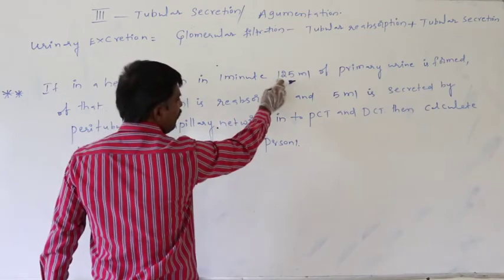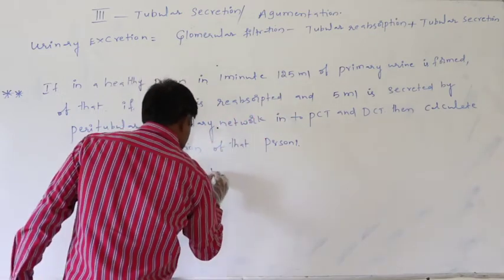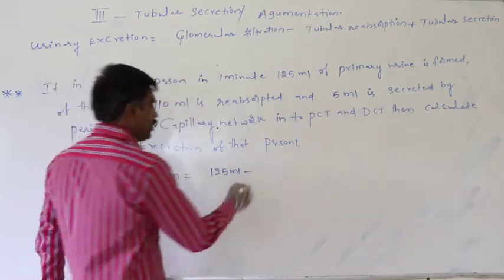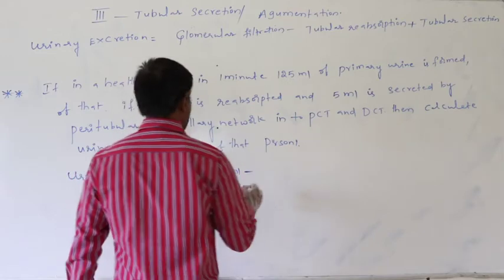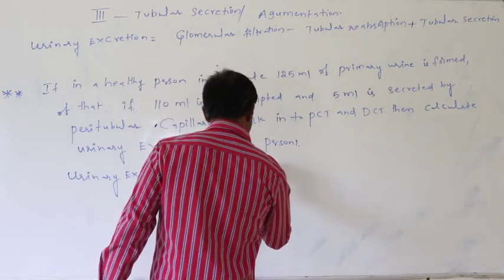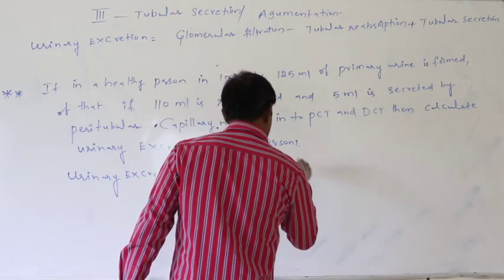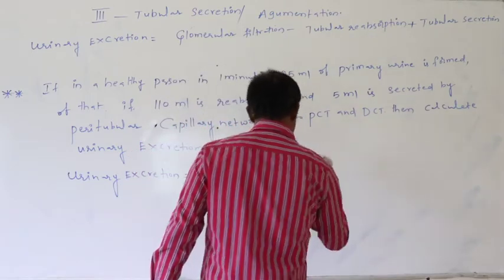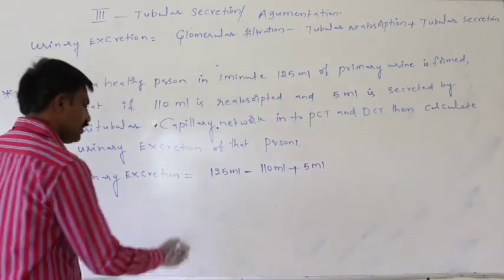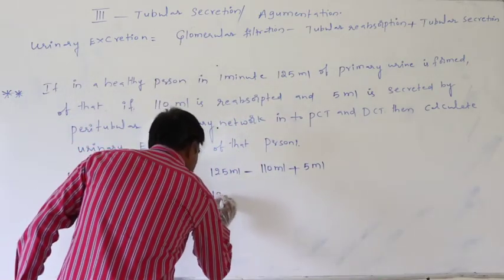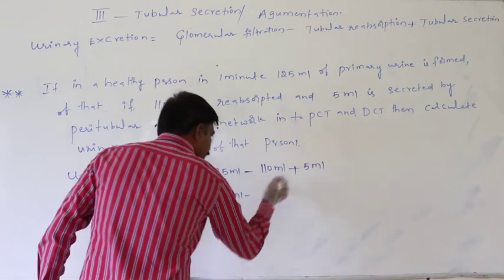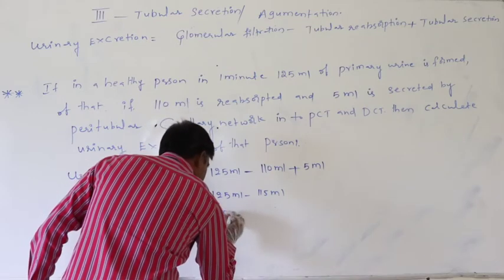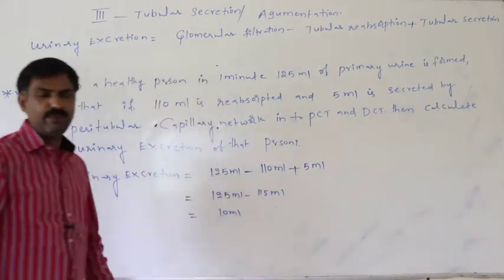this is the glomerular filtration, that is 125 ml minus tubular reabsorption, that is 110 ml plus tubular secretion is 5 ml, then that equal to 125 ml minus 115 ml, that equal to 10 ml.